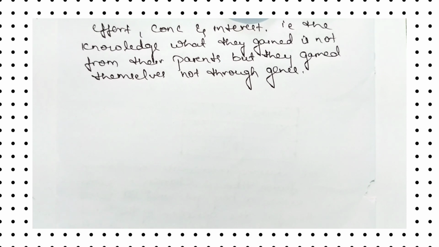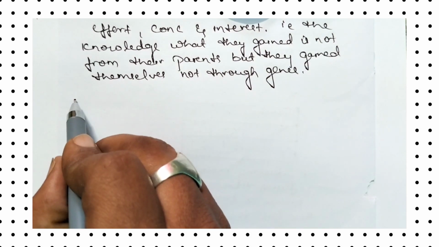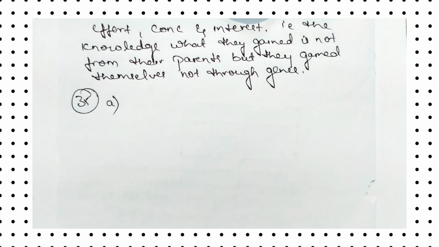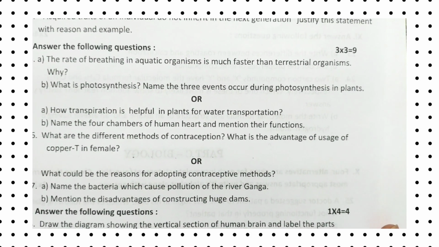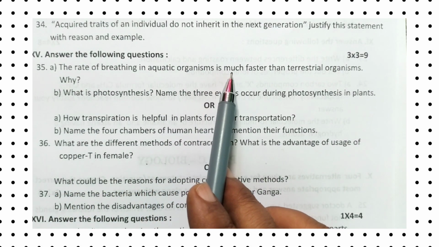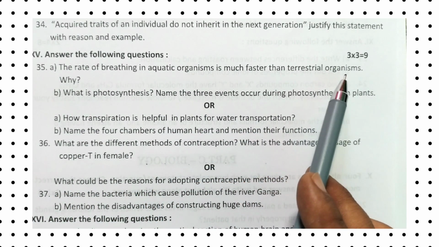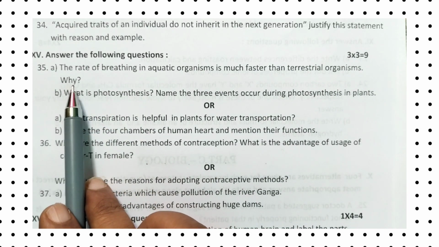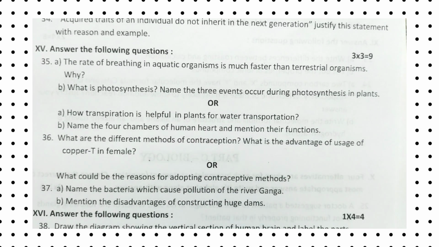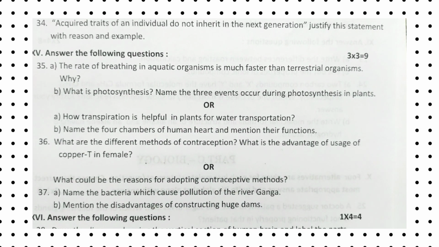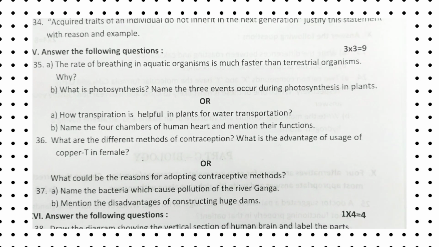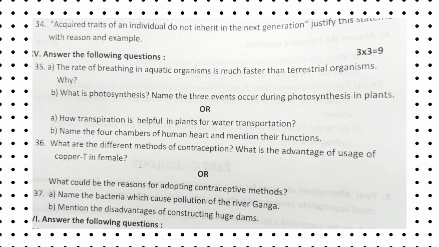So this is about the 34th question. Now we are going to answer the 35th. In that one, let us see what is the 35th question. The rate of breathing in an aquatic organism is much faster than terrestrial organism. Why? And the B question, what is photosynthesis? Name the 3 events that occur during photosynthesis in plants. So now let us answer both the questions.